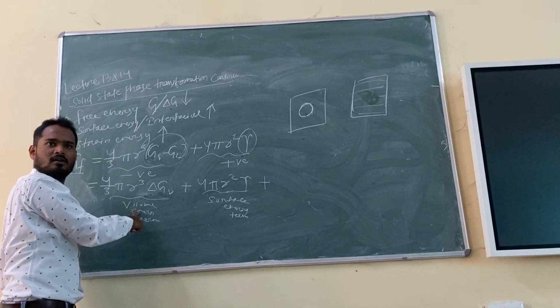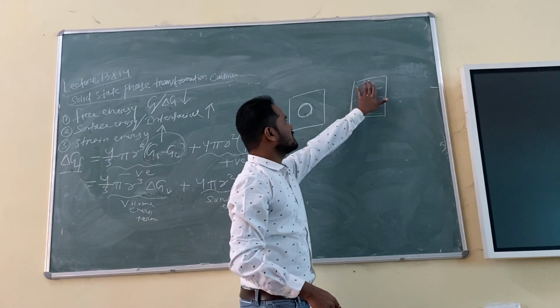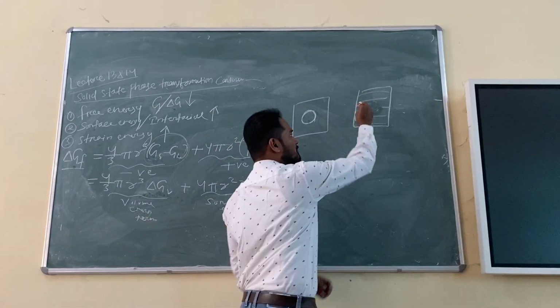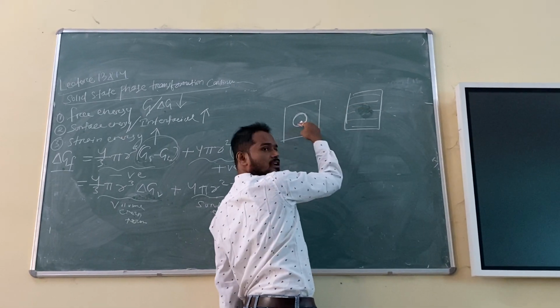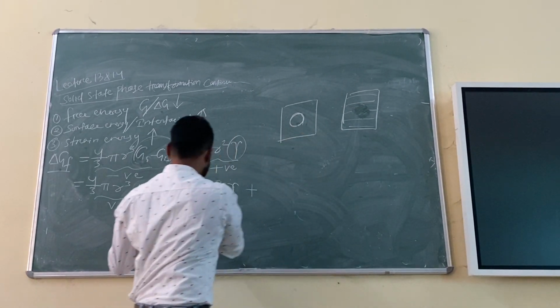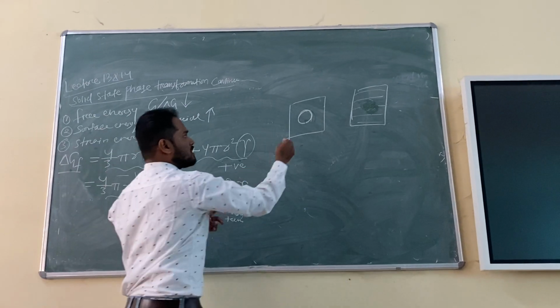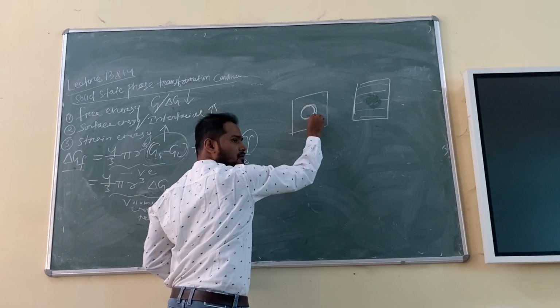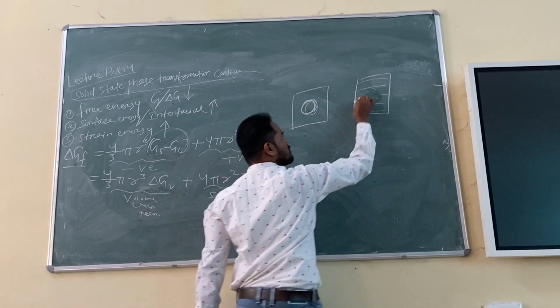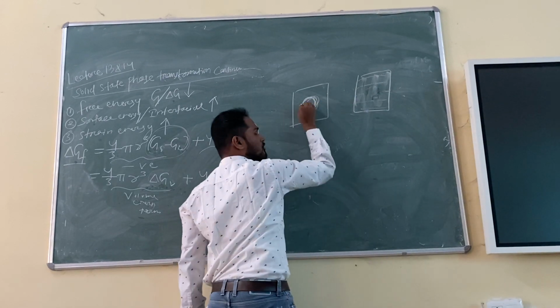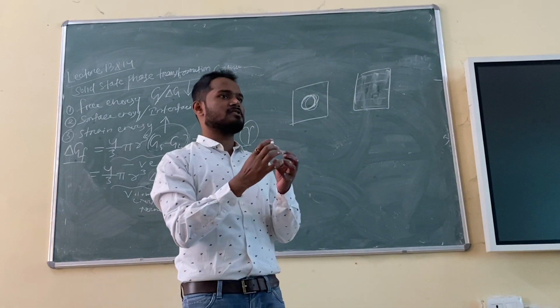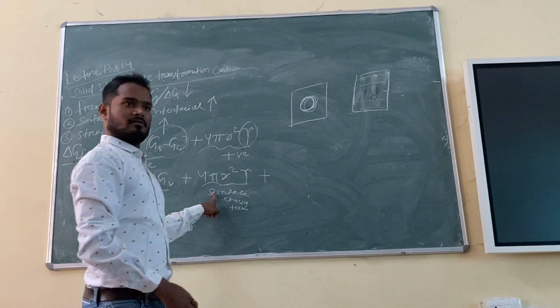You understand the point? Suppose initially this is all liquid. Some of the liquid will be disturbed here. That's why this kind of solid is forming. And a new surface is forming. Initially this is all the surface, but a new surface is formed. So in between these two surfaces there will be an interface that is here.